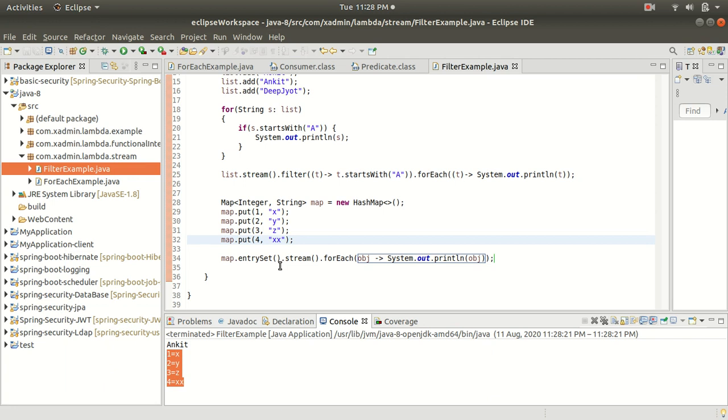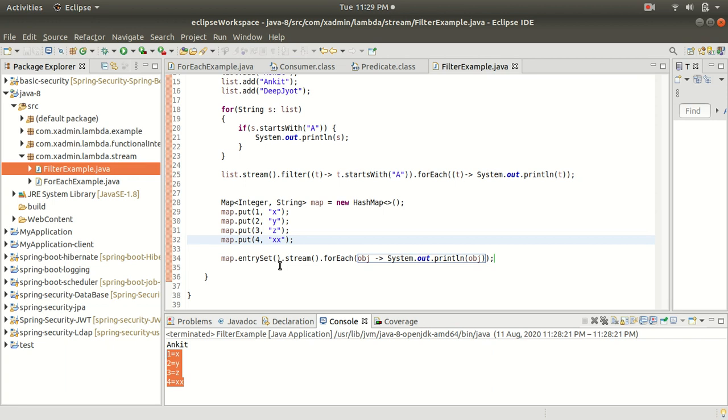So now we are going to use the filter method on the map object according to a condition, and then print the objects.